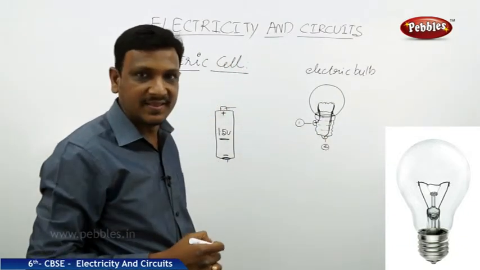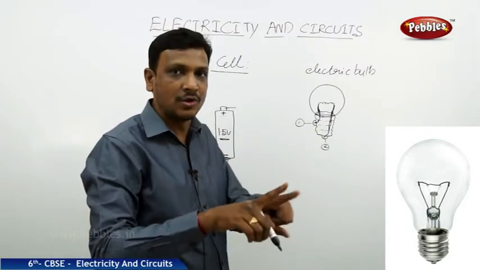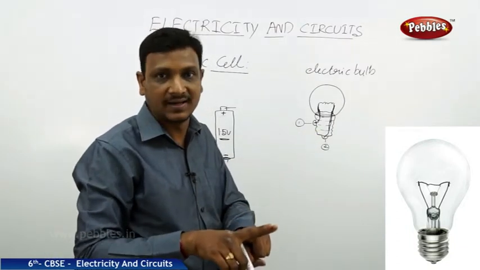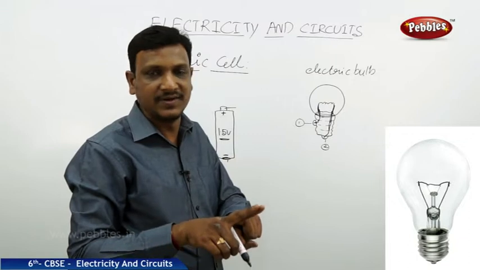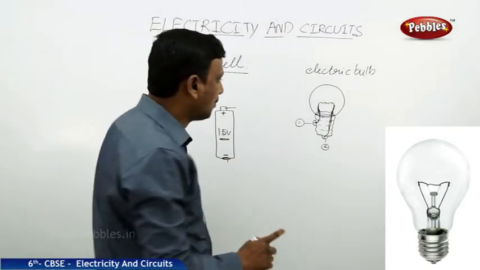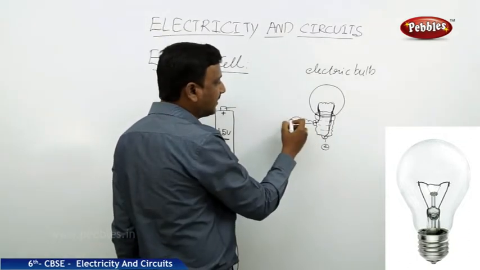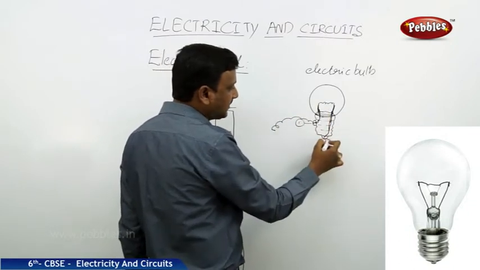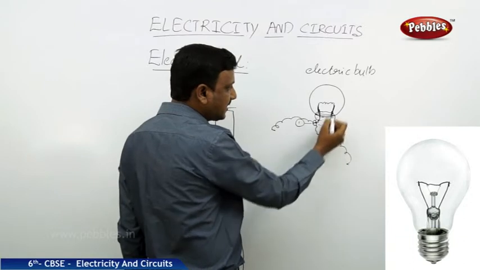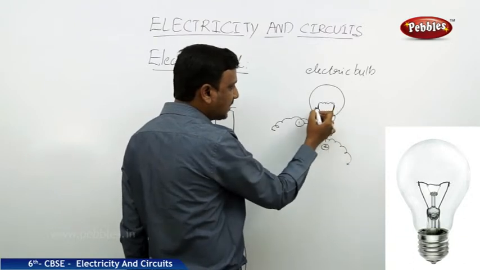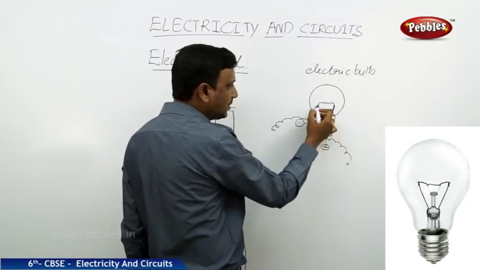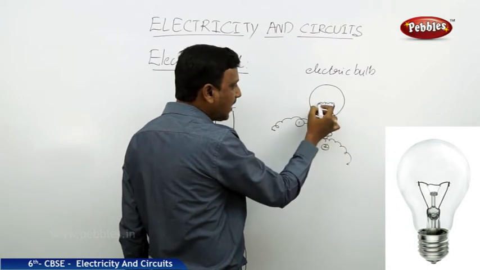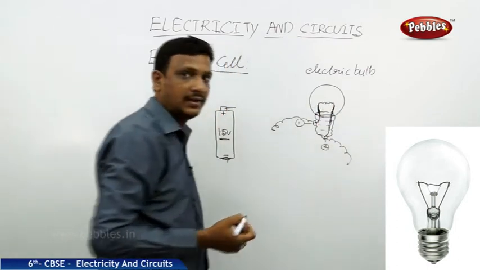And care is taken that both these terminals are not touching anywhere. That's very, very important. So if you connect any wire here, the wire takes the electricity to this terminal. If you connect any wire here, this wire takes the electricity to this terminal. Here is one terminal, here is one terminal. Both the thick wires are connected by a thin coil.